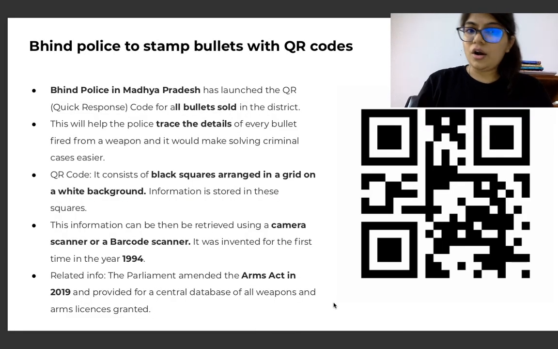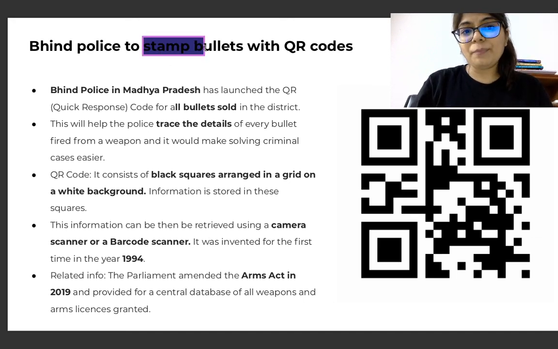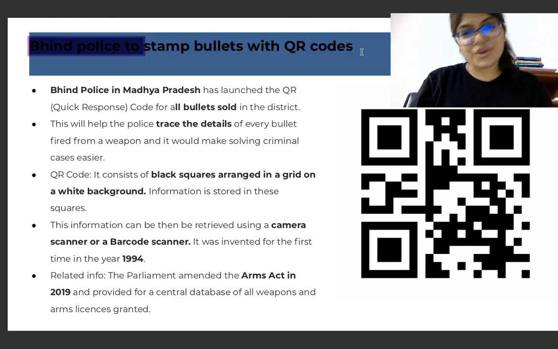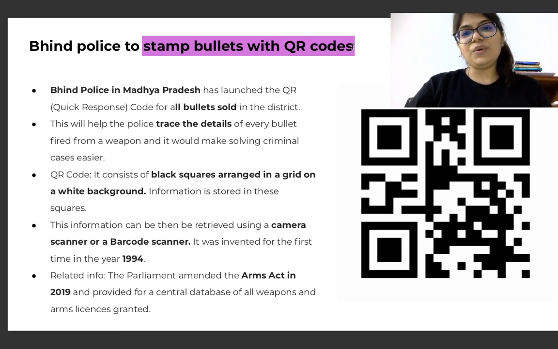Now, a very interesting article indeed, again relevant for science and tech. Bhind police to stamp bullets with QR codes. We all know what QR codes are. We all use Paytm. We all use Google Pay. We know exactly how near field communication works in that regard.